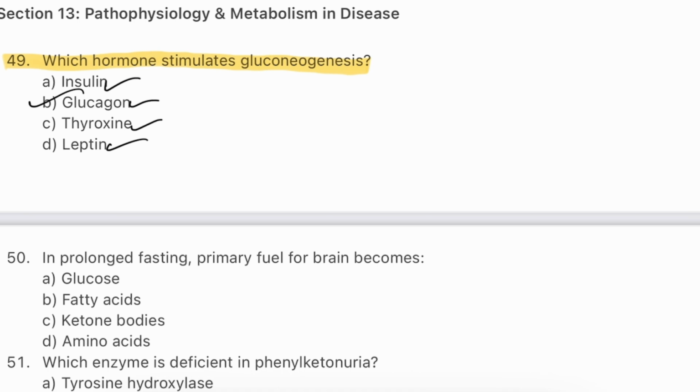Glucagon is secreted during fasting to increase blood glucose levels. It activates hepatic gluconeogenesis and glycogenolysis. Insulin opposes this by promoting glucose uptake and storage. Thyroxine and cortisol also influence gluconeogenesis but less significantly. Leptin is a hunger suppressing hormone.